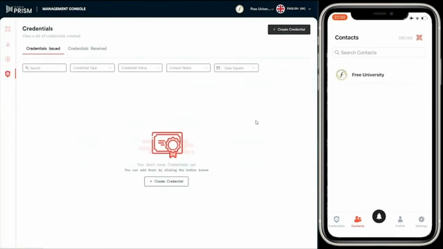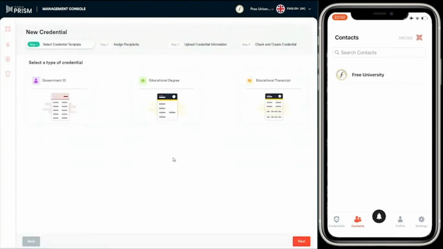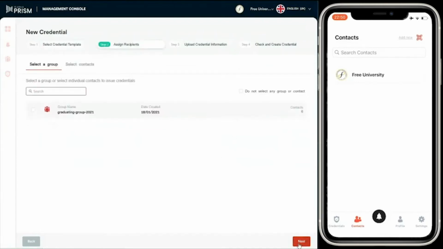So now let's create some credentials. So I'll just go down to credentials. In this case, I've gone to the ceremony. I've got my paper-based degree, and I now want to be issued it digitally to the Atala Prism mobile app. So when creating credentials, there's going to be a number of different templates that I could have configured in the system. Could be an education degree, the complete transcript, maybe a student ID as well.